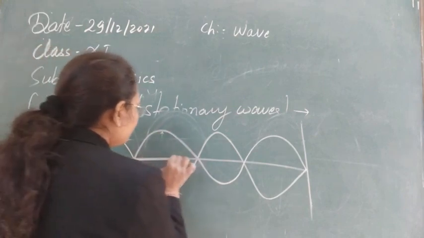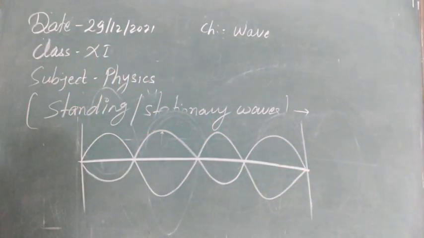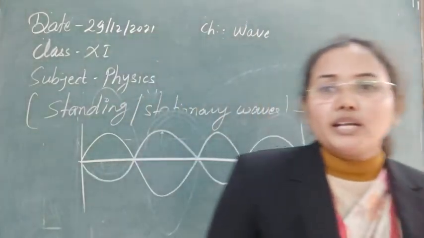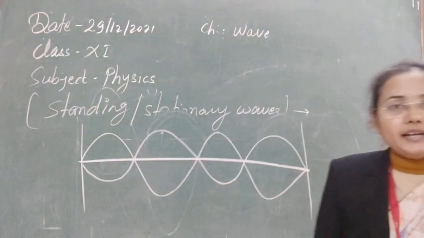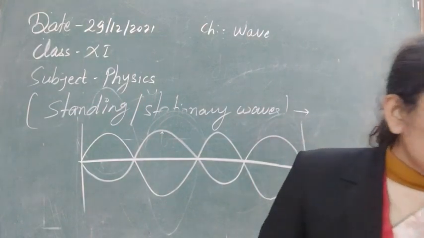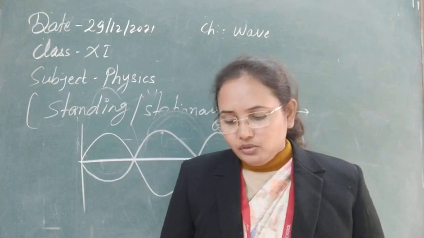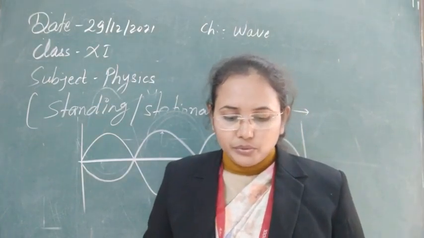So this is the wave showing the resultant. This is the standing wave, because it is not progressive. From here to here it will come and it will stop here. This kind of production of wave in the string is known as a standing wave. I think this is clear now for the graphical method of how the waves are produced.